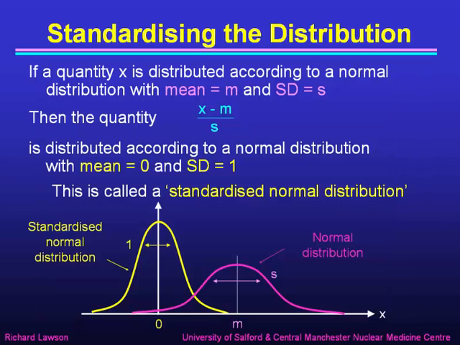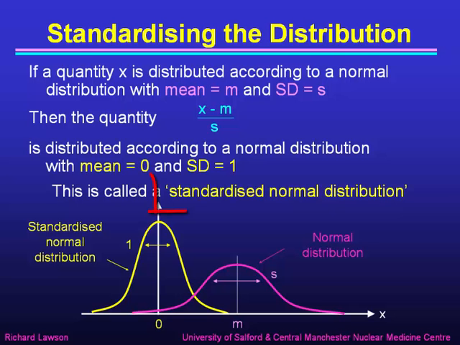Because of such a variety, it's difficult to tabulate values, and so we can standardize it in a particular way. If we have a quantity x, something that we're measuring, which is distributed according to a normal distribution with mean m and standard deviation s, like the example curves that we've just looked at, then we can define a new quantity, x minus m divided by s, and it turns out that that quantity will be distributed according to a normal distribution with a mean of 0 and a standard deviation of 1.